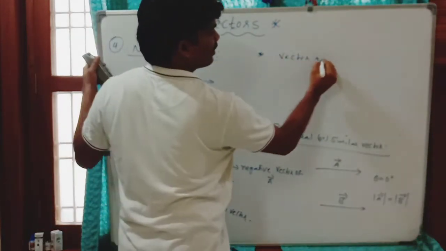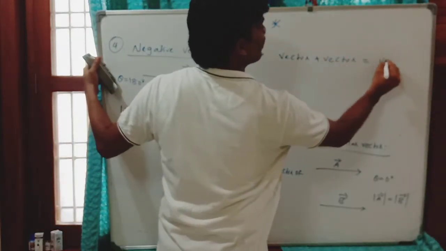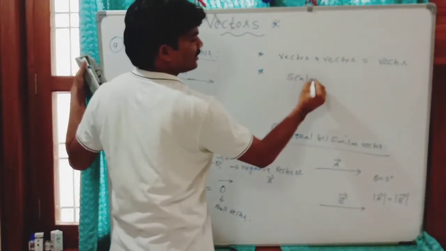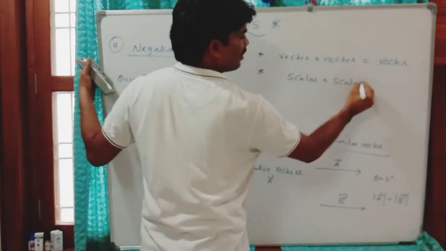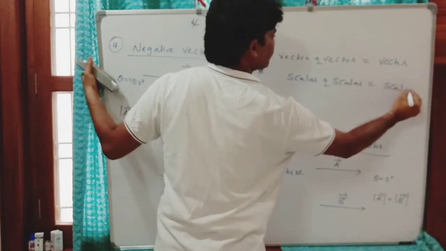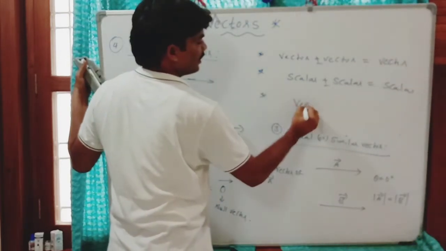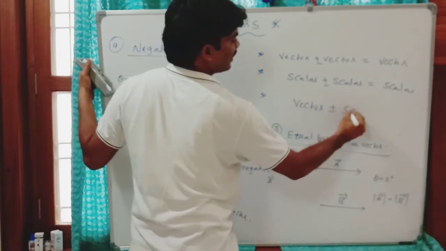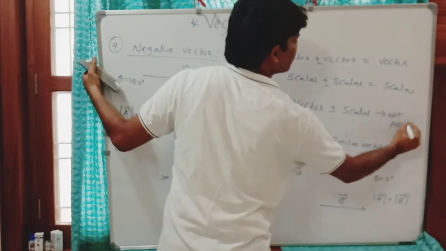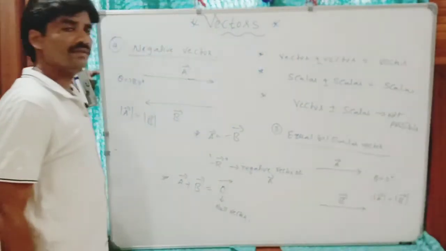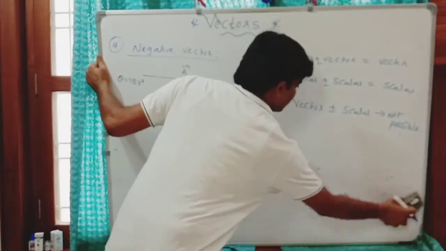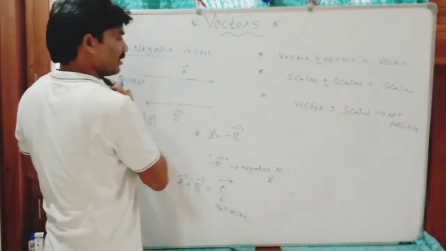Vector plus vector is vector. Scalar plus or minus scalar gives scalar. But vector plus or minus scalar is not possible. It is not possible, vector minus scalar. Now, null vector.